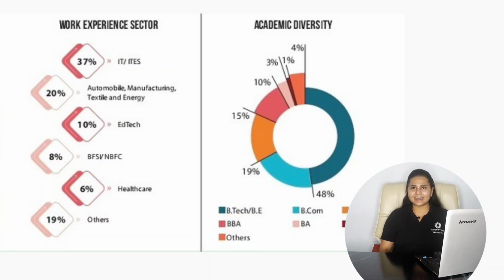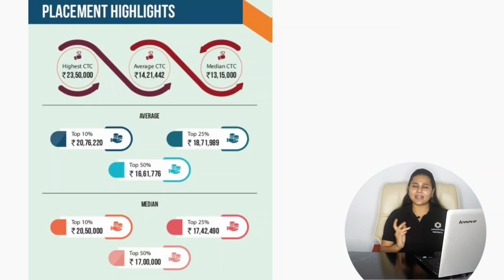Then if we consider the academic diversity for the batch with IIM Sambalpur, 48% candidates have an academic background in BTech/BE, 19% candidates in BCom, 15% candidates in BSc, 10% candidates are from BBA, 3% candidates are from BA, 1% candidates are from BMS, and 4% candidates have an academic background other than all of this.